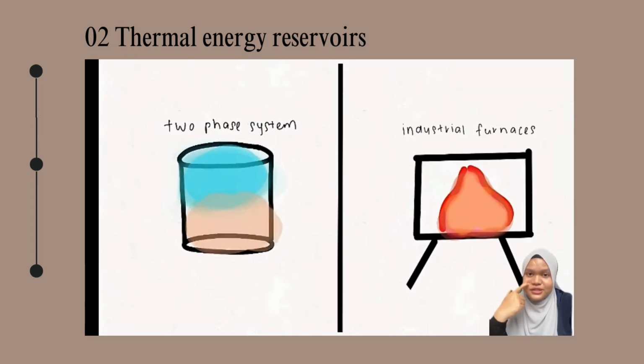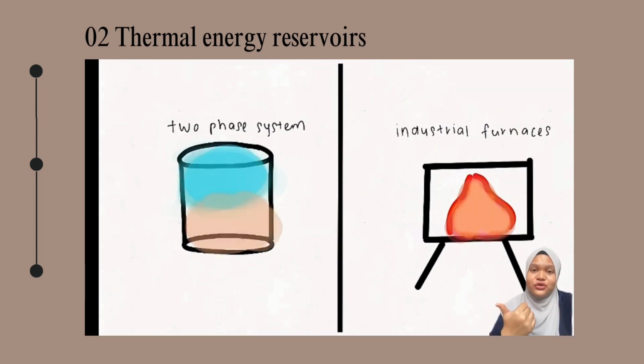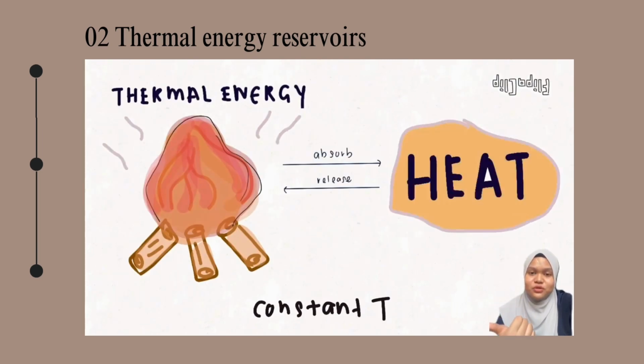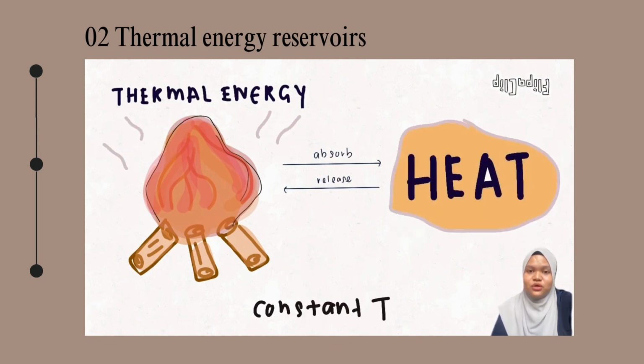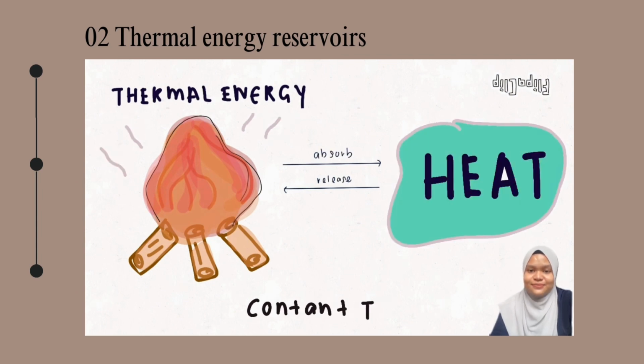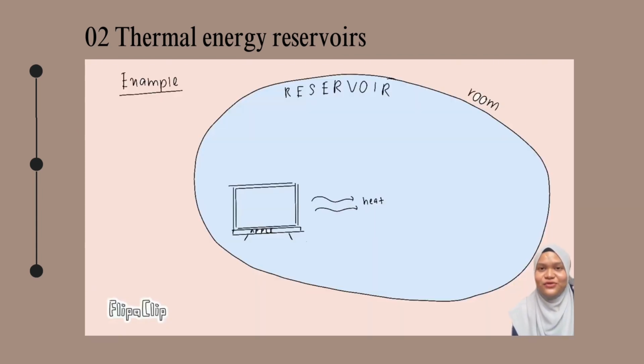Two-phase systems and industrial furnaces can be modeled as reservoirs due to their ability to absorb and release large amounts of heat while maintaining constant temperature, and these systems with their controlled temperature can supply large quantities of thermal energy as heat. A body can be considered a reservoir if its thermal energy capacity is large relative to its energy supply or absorption. For instance, the air in a room can be modeled as a reservoir in heat dissipation analysis from a TV set, as the heat transfer is not significant enough to affect the room air temperature.